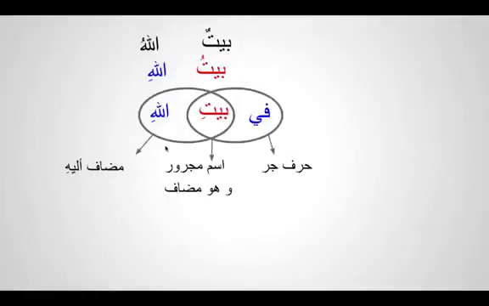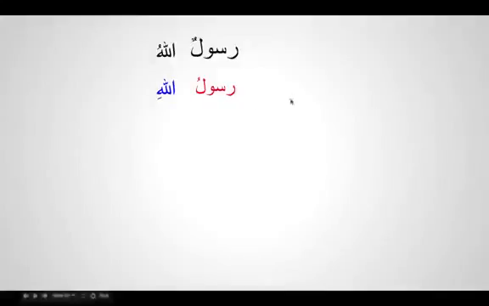Let me give you another example, so it will be easy to understand. So if I say Rasulun, and we want to link Rasulun to Allahu, how do we link these together? The same formula. So Rasulun, we make it light, we make it one dhamma, we say Rasulu, and Allahu we make kasra, we say Allahi, we say Rasulullahi. This is how we say Sallallahu Alaihi Wasallam, Rasulullahi.